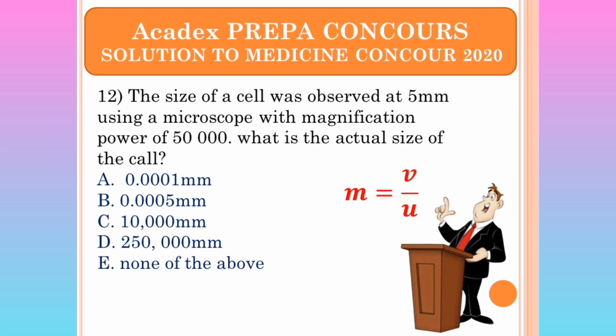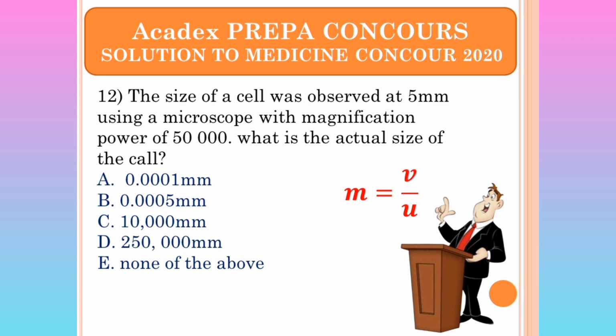So from here we can calculate the size of the cell itself, which was the object, and it's going to be equal to the size of the image divided by the magnification. Here we are being given that the cell was observed at 5 mm using a microscope with magnification power. The magnification power here is the magnification M, which is 50,000. What is the actual size? The actual size is U. We want to know the actual size.